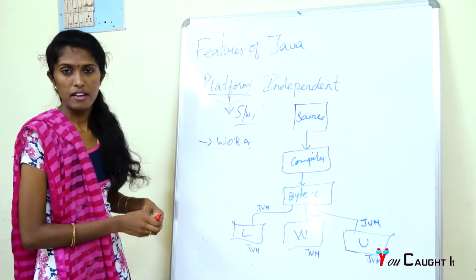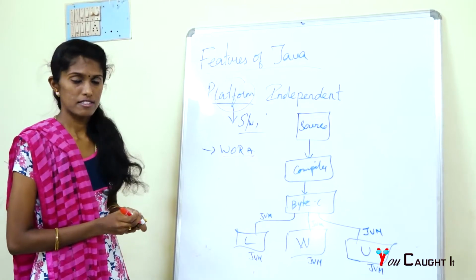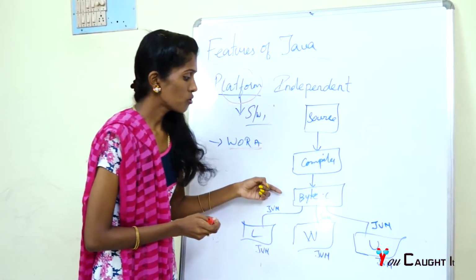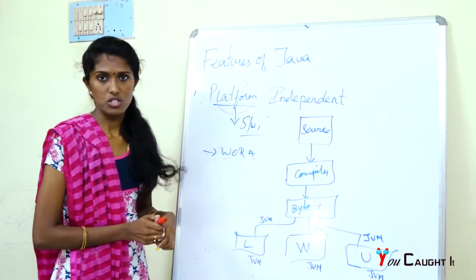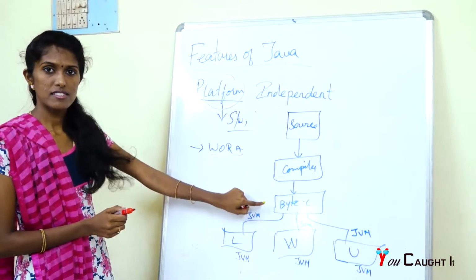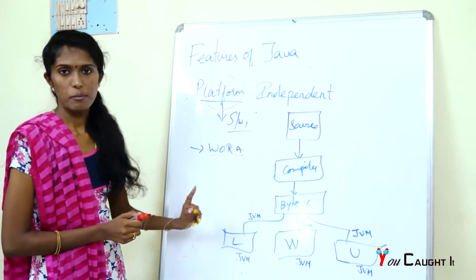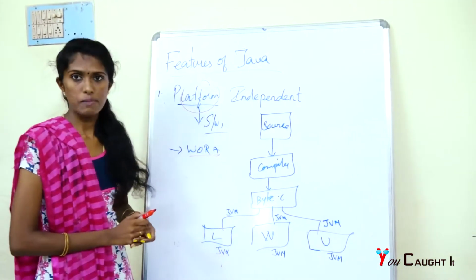This is what happens. But why are C and C++ not platform independent? This is because there is no intermediate code called bytecode. They generate machine code directly. So this bytecode is very important, and it is common to all machines which have a Java virtual machine. Okay, so Java is platform independent.